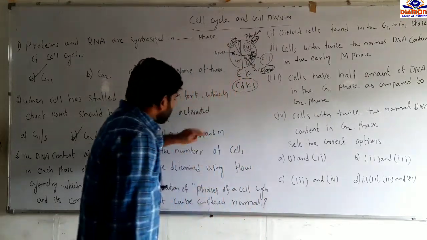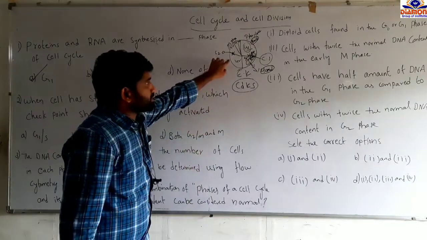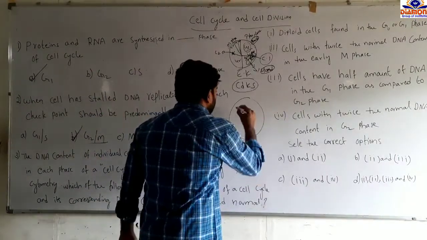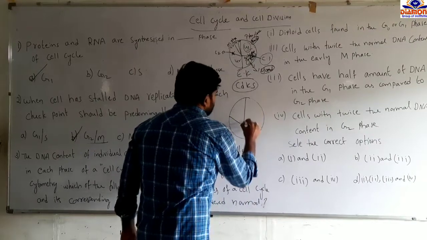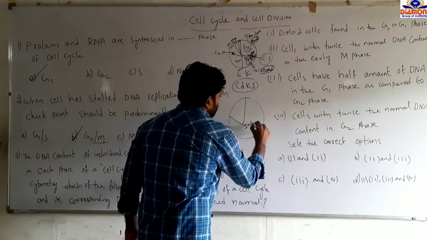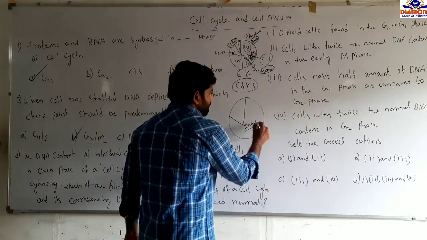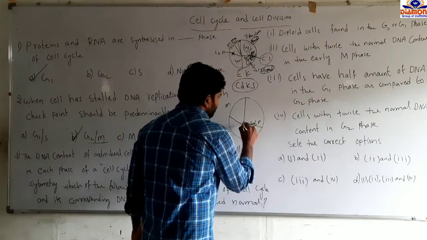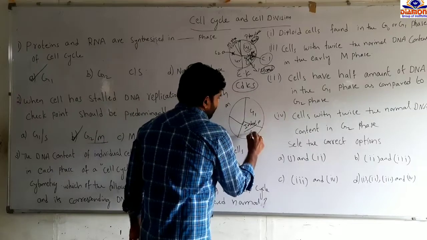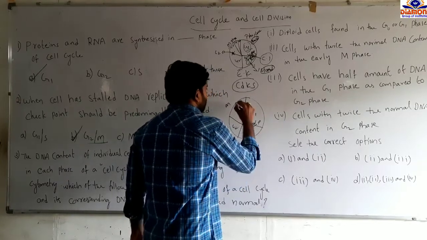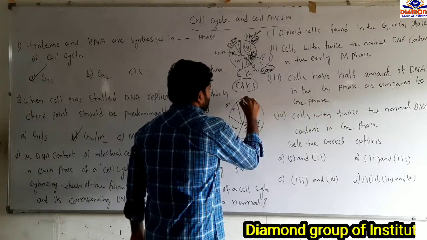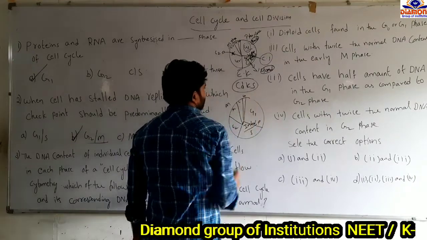Here again this portion belongs to the cell cycle and cell division, so you can draw it for an easy way of understanding. The cell cycle and cell division are followed by two steps: interphase and the M phase. Interphase is again subdivided into the G1, S and G2 phases. The M phase contains karyokinesis and cytokinesis, after which comes the G0 phase.